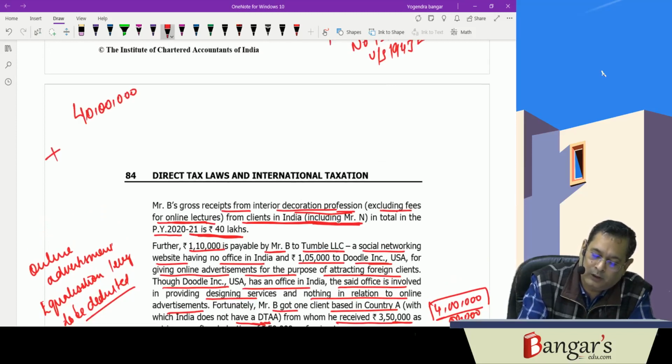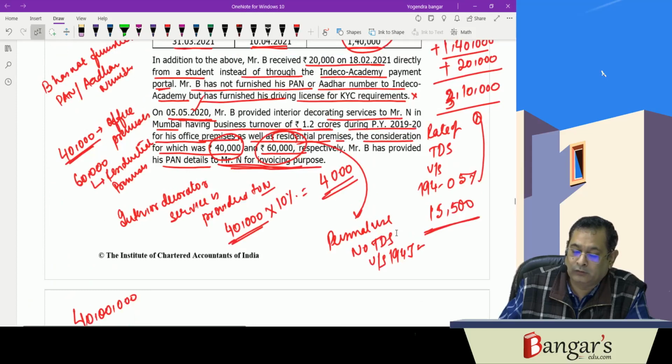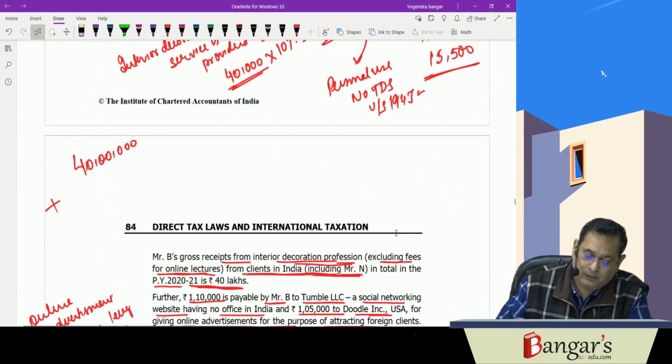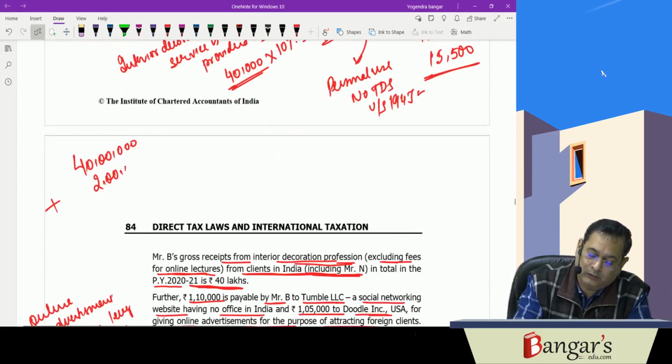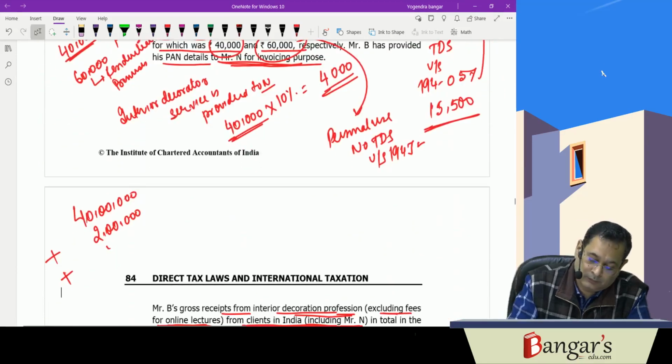Now what about the online lectures? Online lectures is 2 lakh. This 2 lakh is the receipt. Then 1,50,000. This is also online.